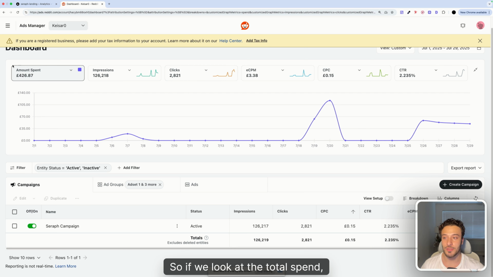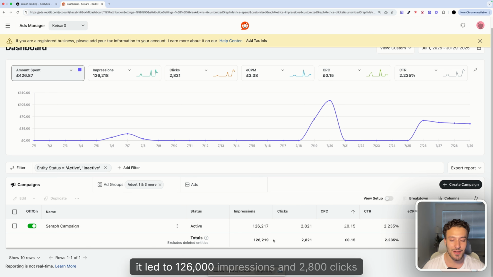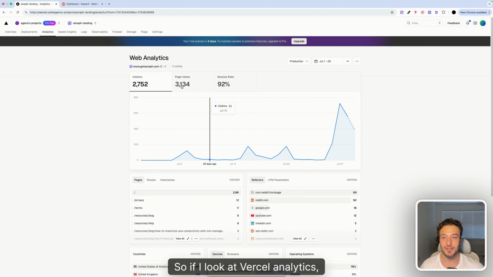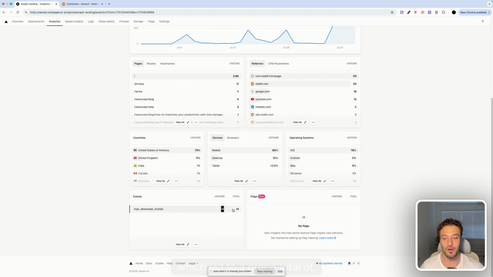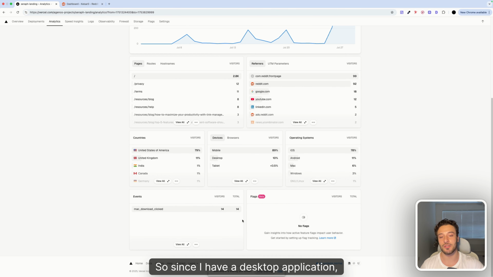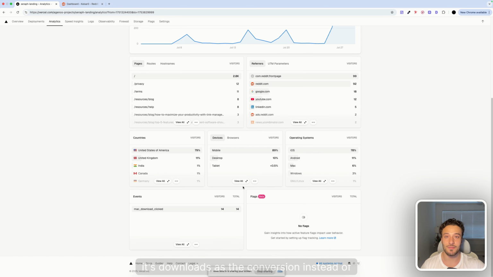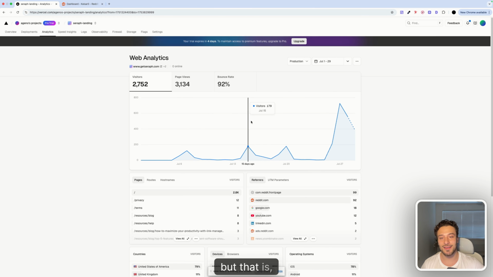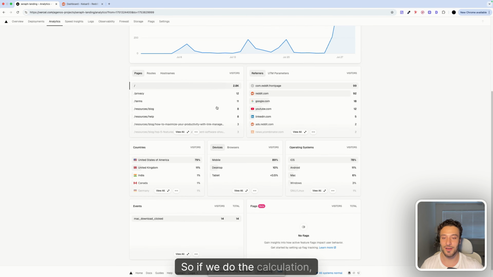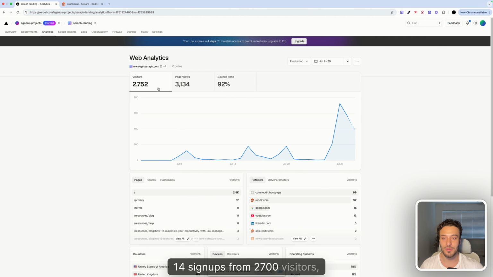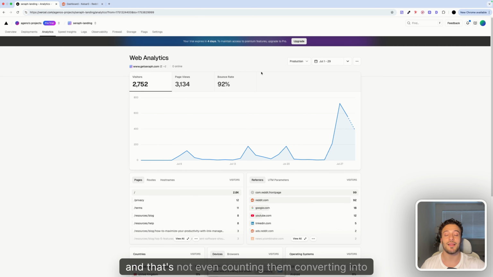If we look at the total spend, £426, which is around $550, it led to 126,000 impressions and 2,800 clicks onto the website. If I look at Vercel Analytics, I had 2,700 visitors and 3,100 page views, which led to a grand total of 14 downloads. Since I have a desktop application, downloads are the conversion instead of signups. Overall, I don't know about you, but that's pretty poor. If we do the calculation, 14 signups from 2,700 visitors is approximately 0.5% conversion, and that's not even counting them converting into a paid user after they download.